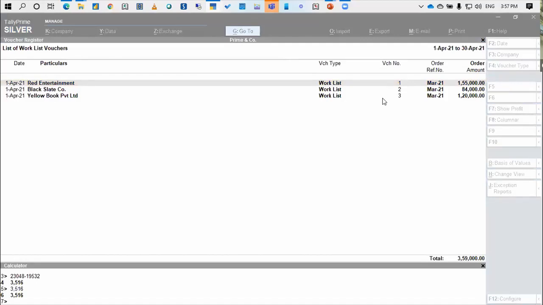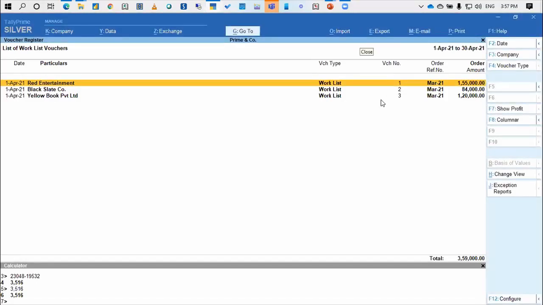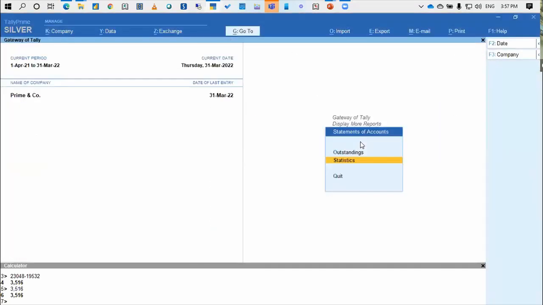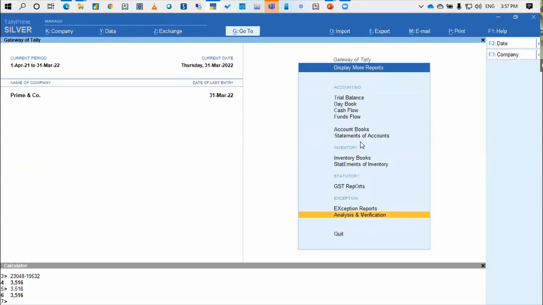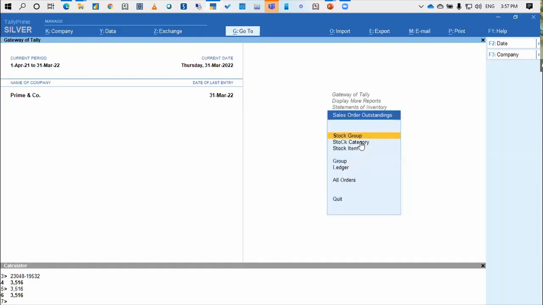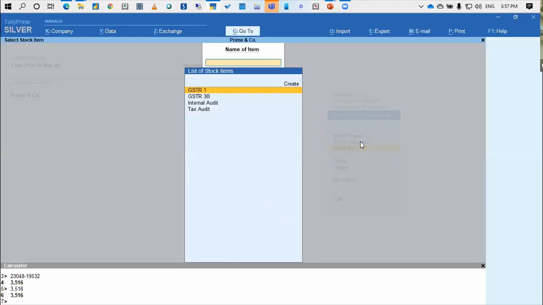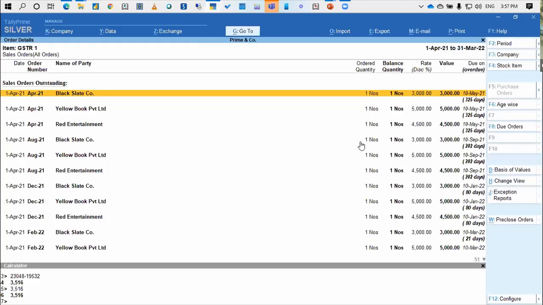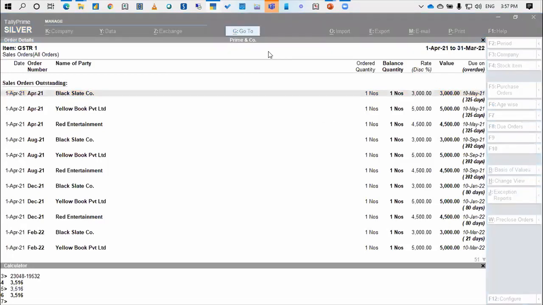Jayesh is asking now, can we get a list of GSTR1 work pending list? Yes, we can get. Jayesh probably knows this, but he wants me to show it to participants. So display statement of inventory under sales order outstanding. I went into all orders. Instead of all orders, I can go into the stock item and simply go to the GSTR1. It will show me all the GSTR work which is outstanding. So I'm sure Jayesh knows this. Maybe he just wants me to show awareness.